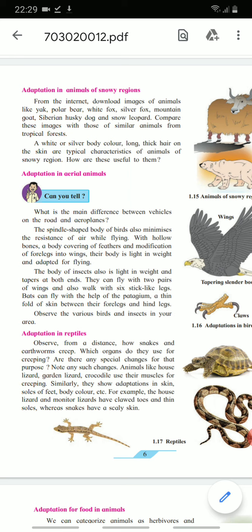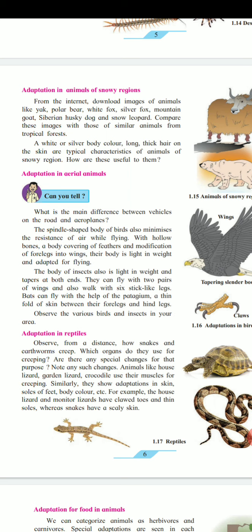The spindle-shaped body of a bird also minimizes the resistance of air while flying. With hollow bones, a body covering of feathers and modification of forelegs into wings, their body is light in weight and adapted for flying. How is their body structure?